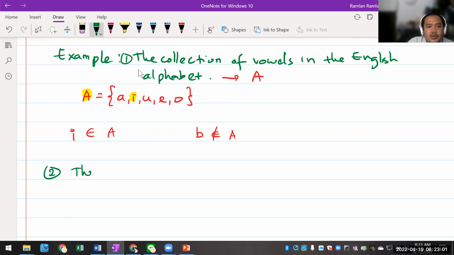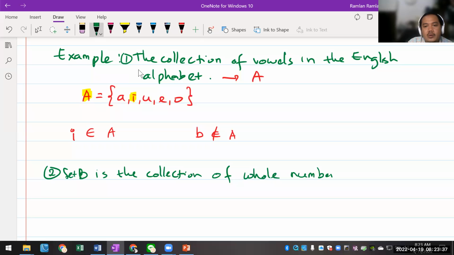Okay, the collection of, so actually I have 2. I'm going to write down set B. Set B is the collection of whole numbers less than 6.